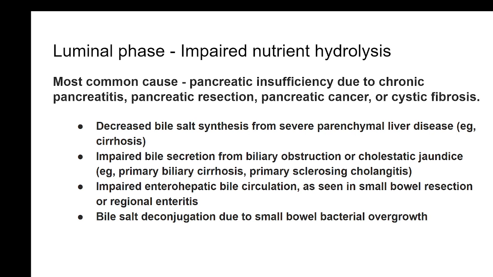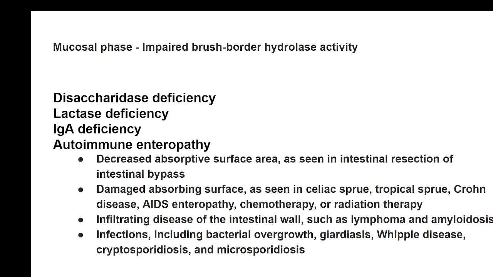Enterohepatic circulation we have already discussed in the previous sessions: a good amount of the bile is reabsorbed and bile salts are secreted. So this circulation of the bile salts helps in the absorption of the fat substances, and facilitates fat absorption. And if the bile is not circulated, the quantity of the bile salts will be lesser, and hence fat absorption may not occur properly. And of course, abnormality of the bile salt deconjugation as such.